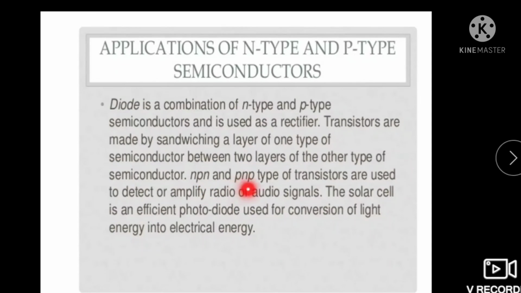NPN and PNP type transistors are used to detect or amplify radio or audio signals. The solar cell is an efficient photodiode used for conversion of light energy into electrical energy.